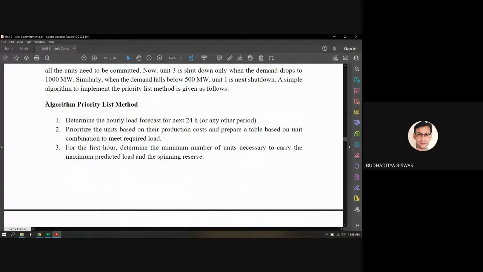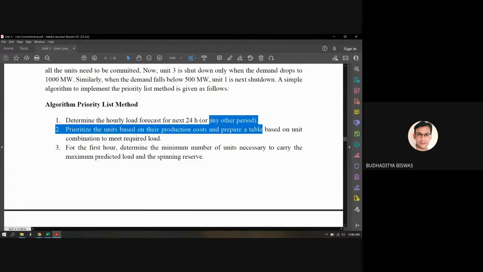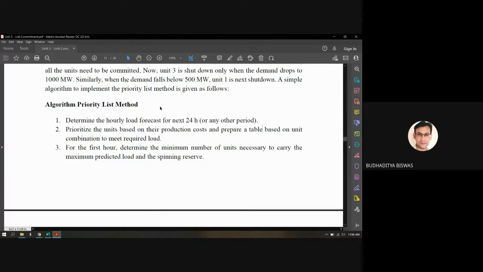Now this is the algorithm for the priority list method, and that is also very simple. So determine the hourly load forecast for next 24 hour or any other period. So obviously we should know the load forecasting, because without the load forecasting, without the load curve, it is impossible to find out the solution for the unit commitment. We must know in prior that in which time we need to generate how much amount of electricity.